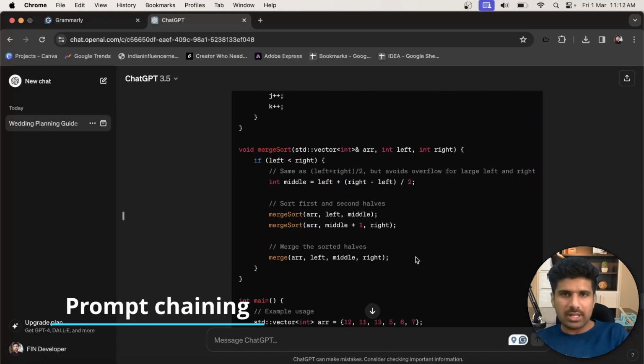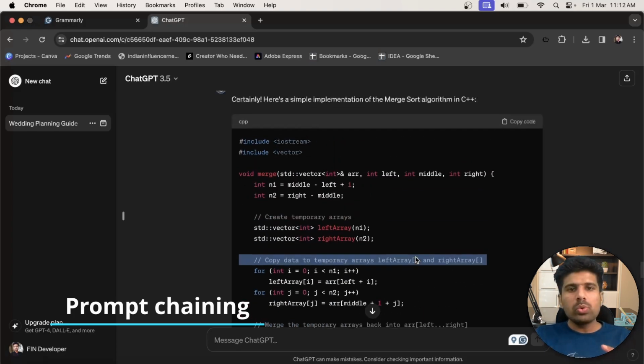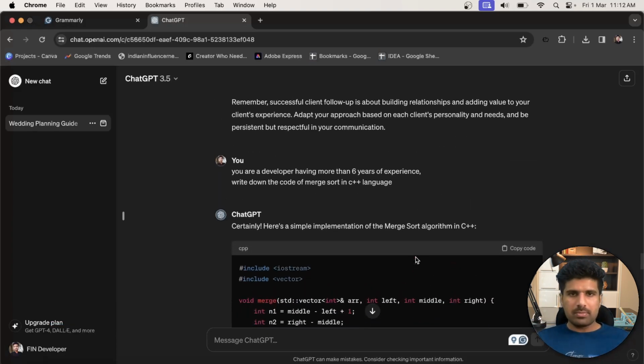Now coming to prompt chaining. For example, you have a very big problem. Let's say you want to write a book, and you know that ChatGPT is not going to write a book in a single prompt. So what you can do is separate out the parts of your book. That is called prompt chaining.